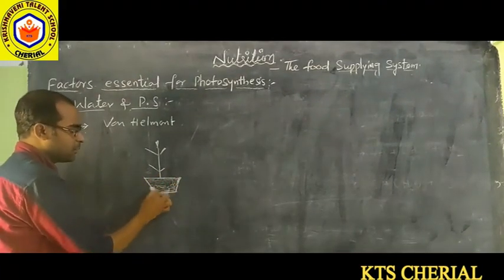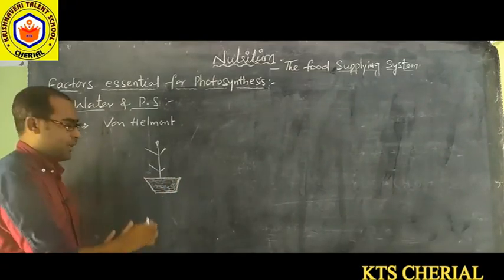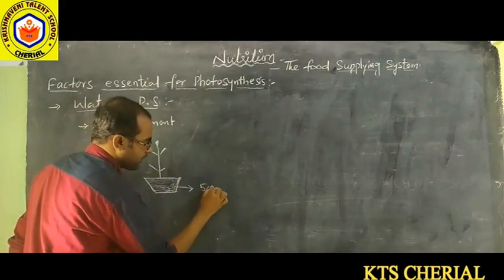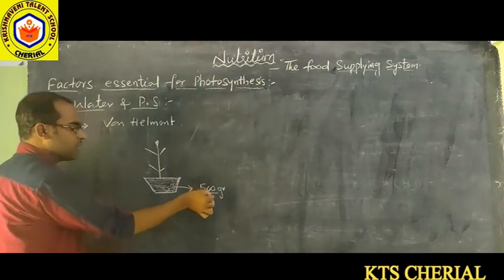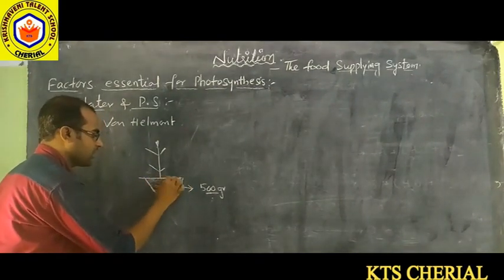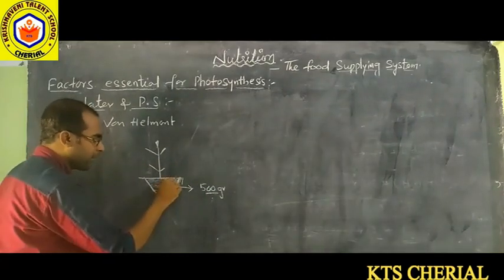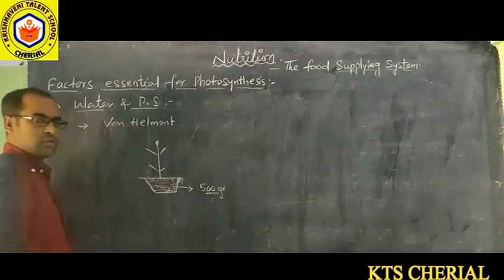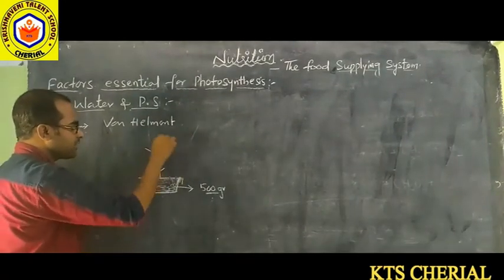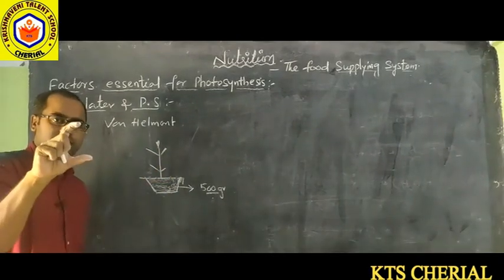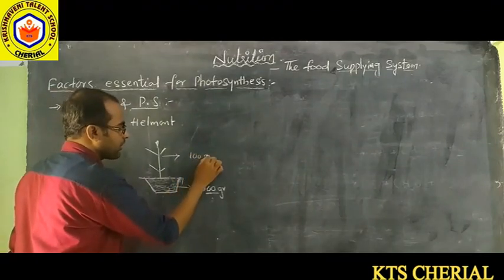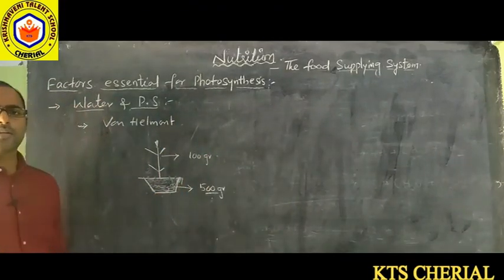and he weighed the mass of soil. Let us take 500 grams of soil he has taken in this pot, and he covered it with a polythene sheet, and he made some holes for pouring water. He weighed the mass of the small plant also, and it was just 100 grams.